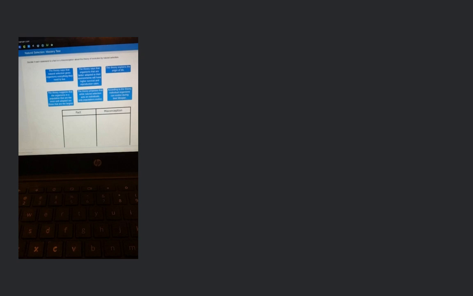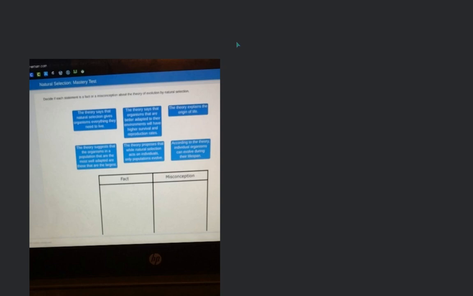Can you share your screen? So here the first point will be the misconception. So in the misconception paragraph, you need to write that the theory says that natural selection gives organisms everything they need to live.